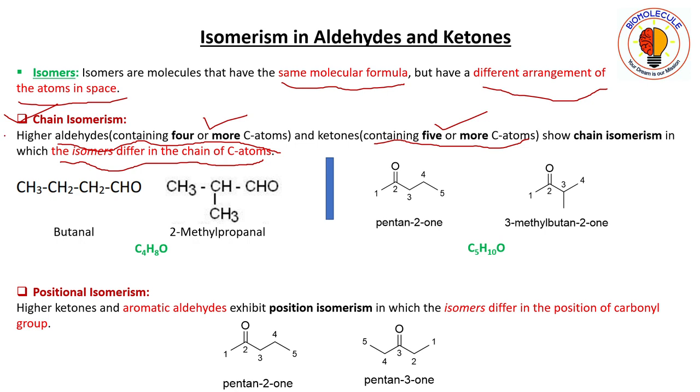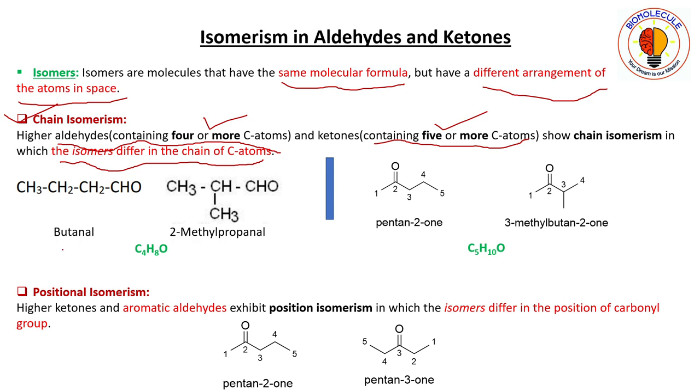We may recall that in the IUPAC naming system, first priority is given to the rule that you have to consider the longest chain of carbon atoms. And here the isomers differ in that longest chain of carbon atoms.